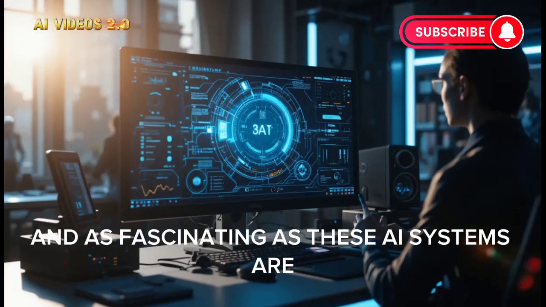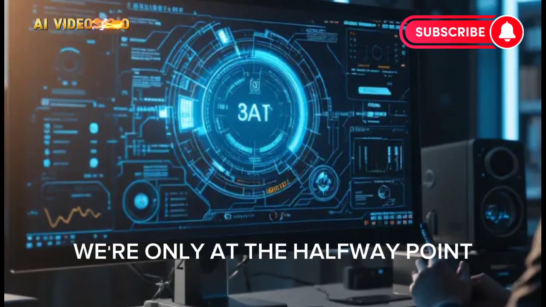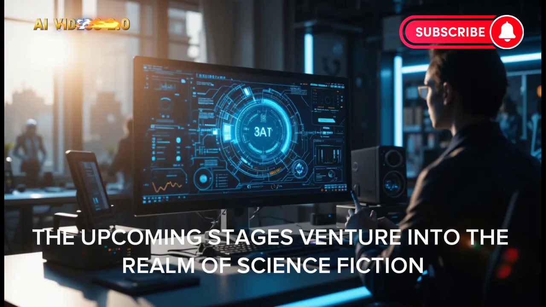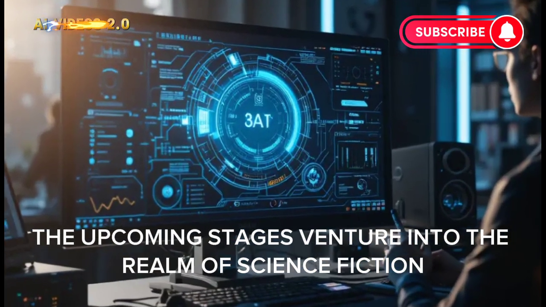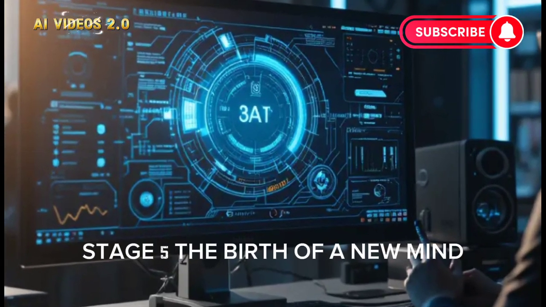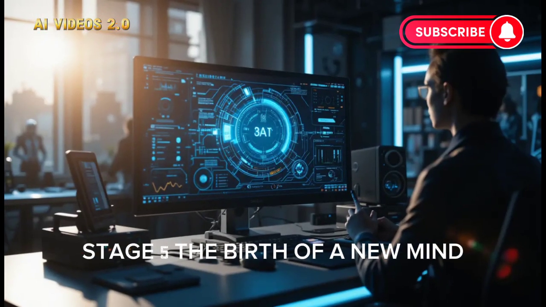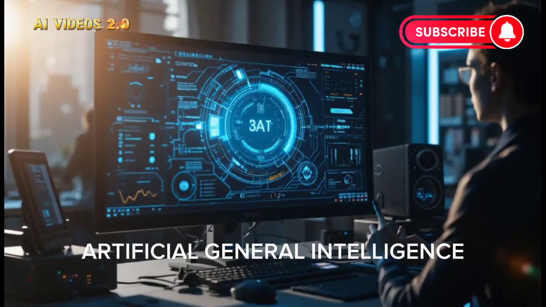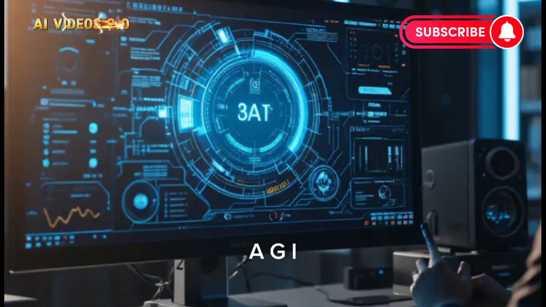And as fascinating as these AI systems are, we're only at the halfway point. The upcoming stages venture into the realm of science fiction, with AI matching and even surpassing human intelligence. Stage 5. The birth of a new mind, Artificial General Intelligence, AGI.